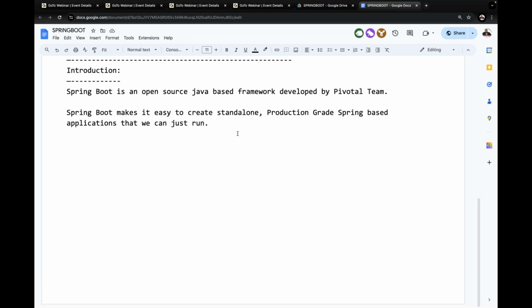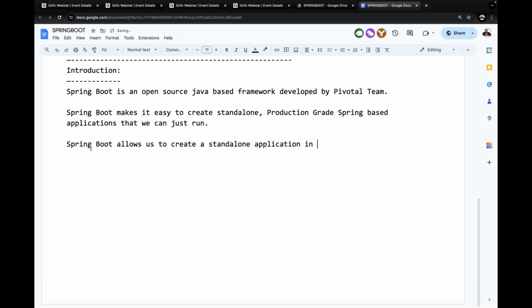Okay, fine. After completion of this point, what next are we going to understand? The next point is an elaboration of standalone and production grade. Again, I'm going to give some elaborated information. Now try to put more concentration. What's the point I'm telling you? Observe carefully. Spring Boot allows us to create a standalone application.